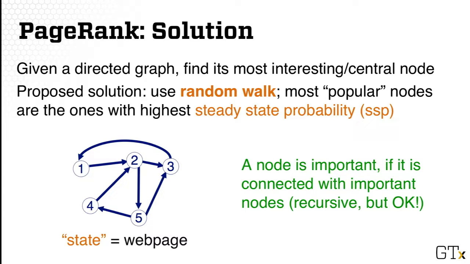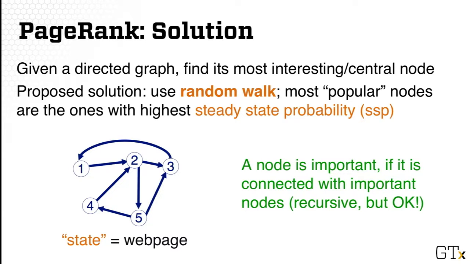You can consider, let's say, we have a random walker, like a person whose whole job is to click on web pages on the web. So now we give this person, this random walker, the whole internet. And we will allow this random walker to start with any node in the graph and allow it to do what we call a random walk. So that means this person, the only thing that he or she would do is visit a web page, any of them, and then flip a coin to decide to go to any of his neighbors.